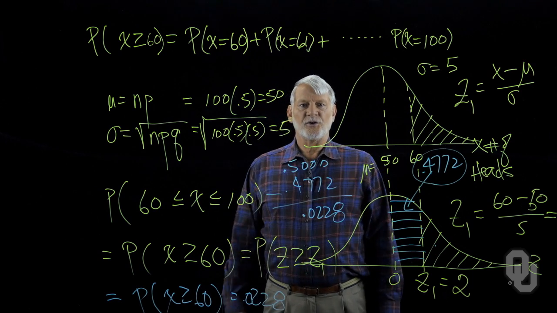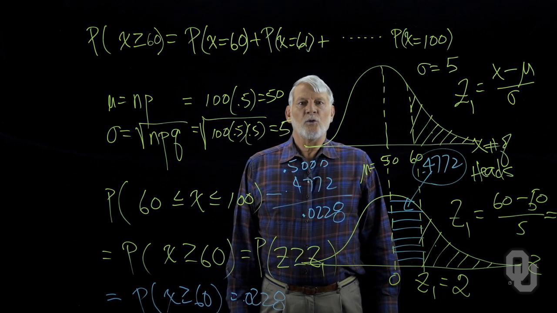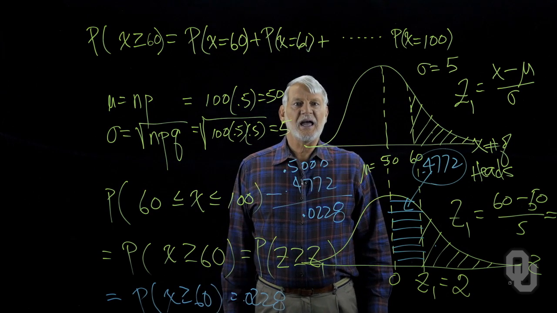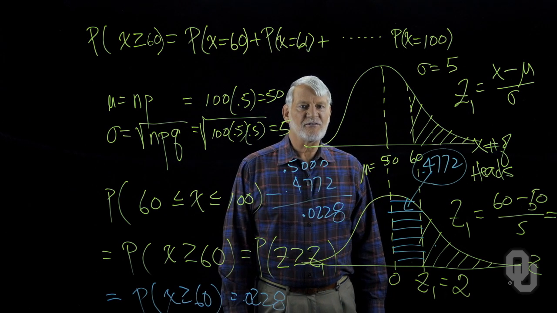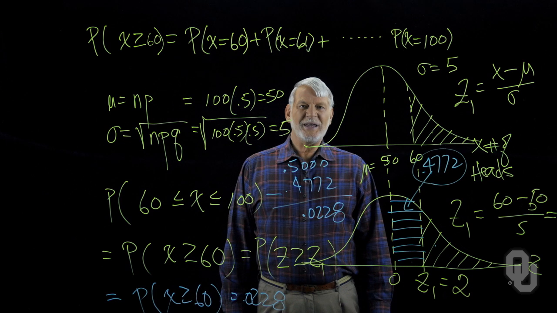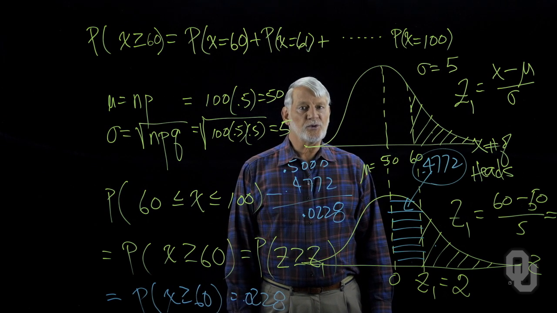In practice, the normal distribution is used to approximate a binomial when both np and nq are greater than 5. The reason that both conditions must hold is that as p deviates from 0.5, the binomial distribution becomes skewed.